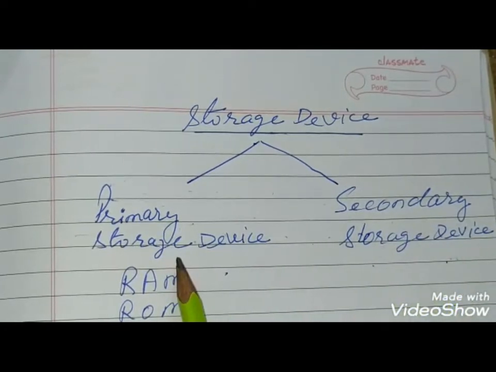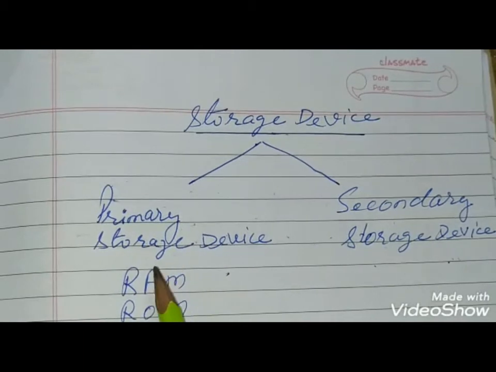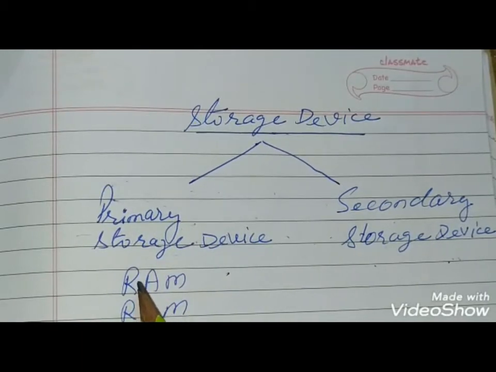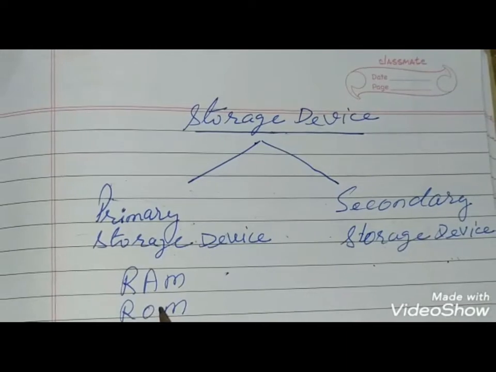Primary memory has a limited storage capacity. In this category we already saw RAM and ROM and their types in detail.